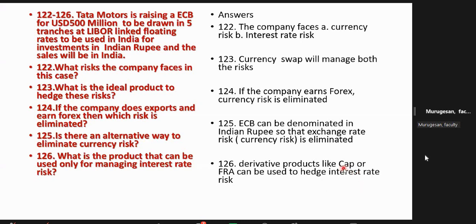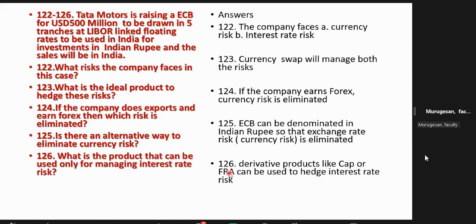When you are investing, it is floor. These are all derivative products. Cap, you remember, is for a borrower to eliminate the risk in interest rates. If the interest rate goes up, you will be protected. That is cap. Cap means ceiling.